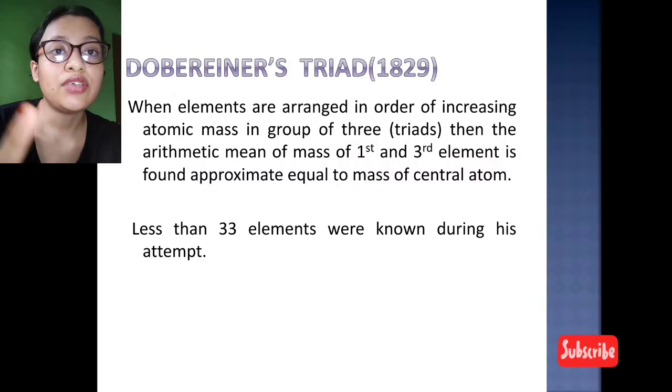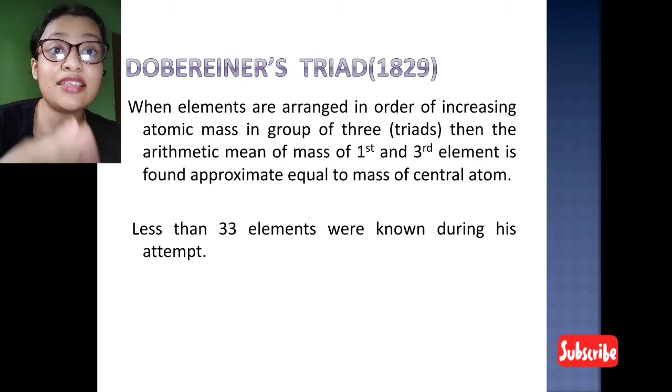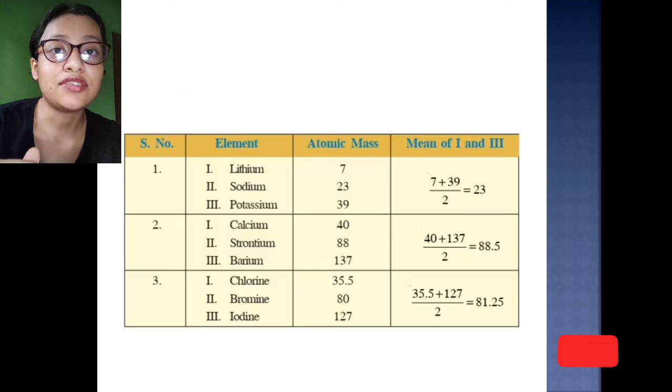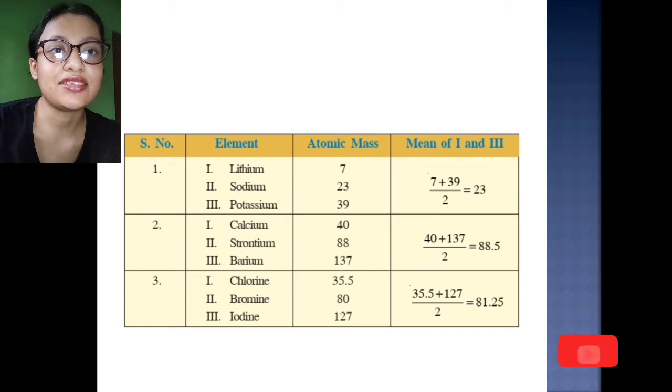So according to him, if the elements are arranged in the order of increasing atomic mass, in groups of 3, then the arithmetic mean of the first and the third element will be equal to the mass of the central atom. This was given by Dobereiner, the scientist.